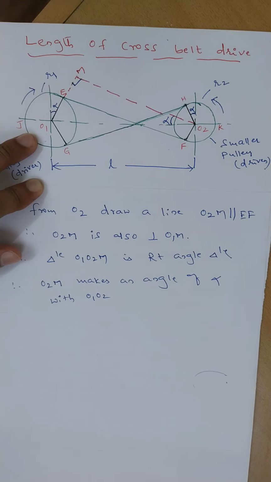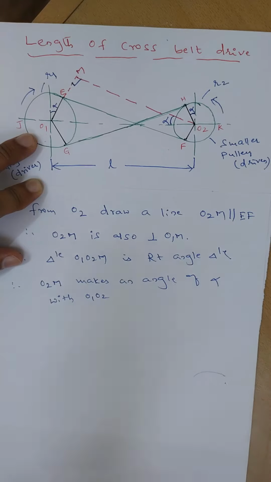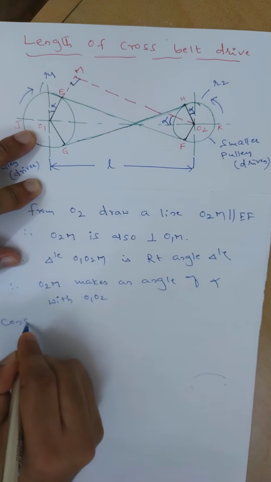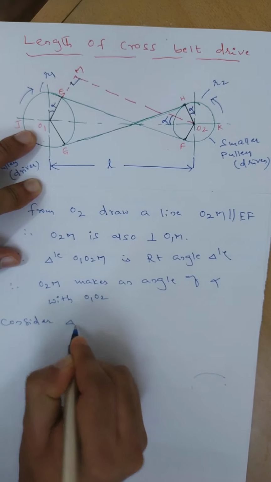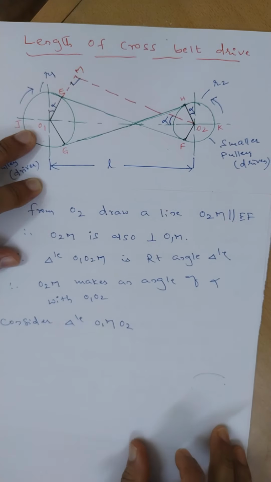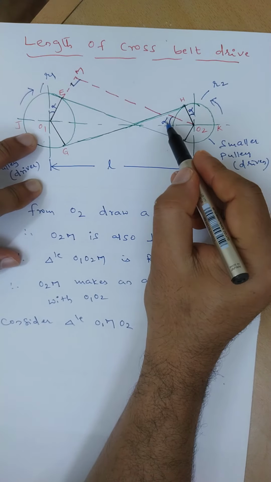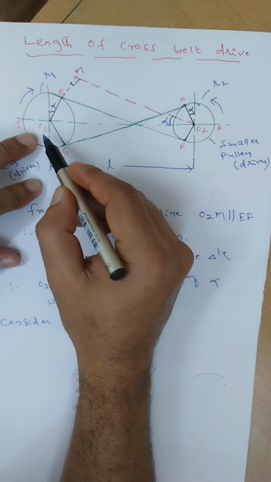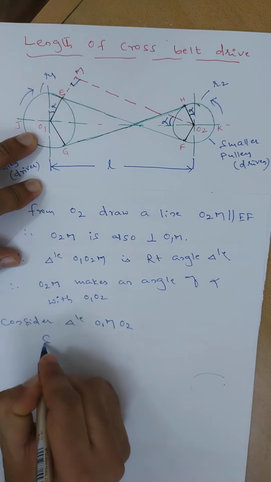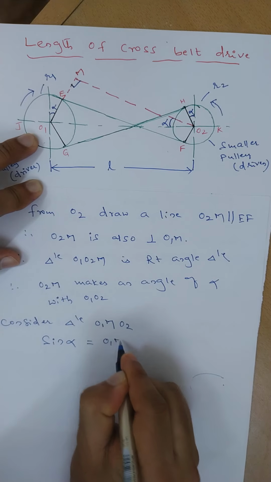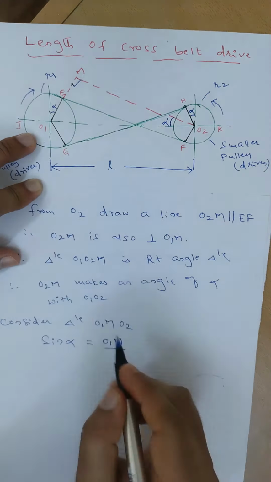Now consider the triangle O1 M O2. From this, sin alpha is O1M divided by O1 O2.